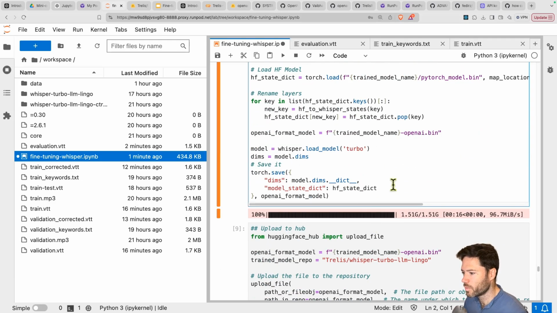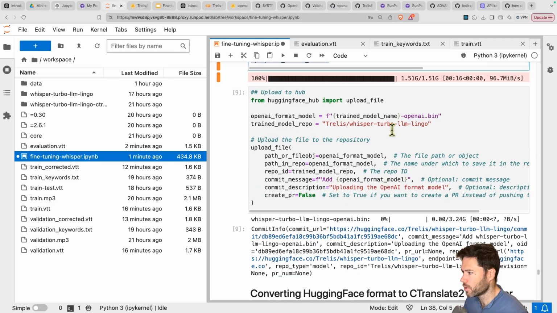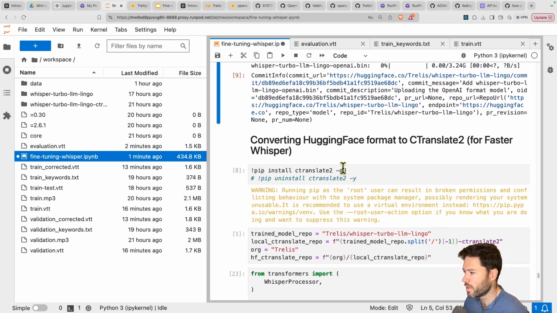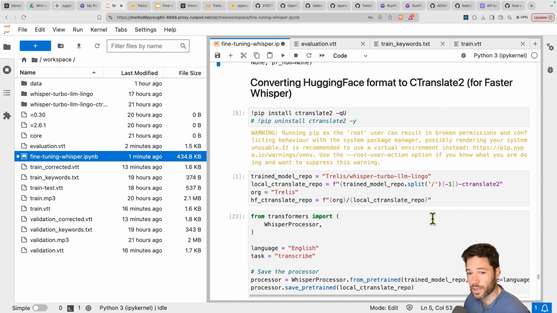Now, you can then upload that model to Hugging Face Hub as Whisper Turbo LLM Lingo. So this just allows you to upload in OpenAI format so you can later grab it and use it within the Colab notebook. Now, the last format is CTranslate2 for faster Whisper. And again, you need to load the model here.